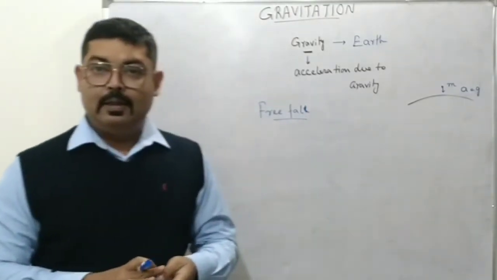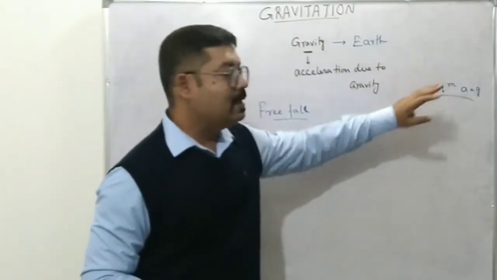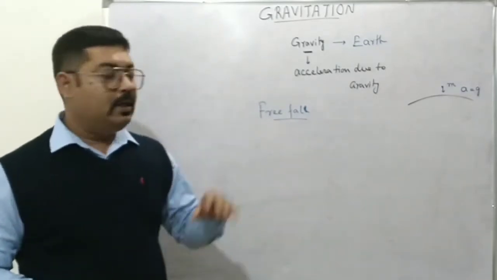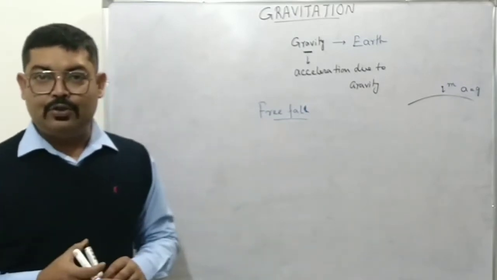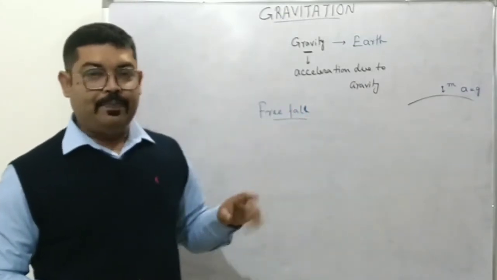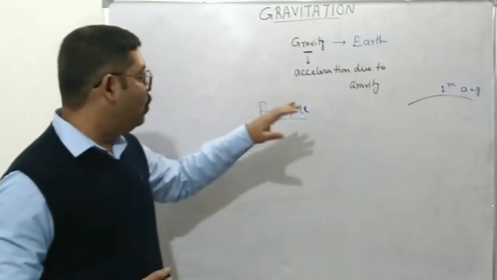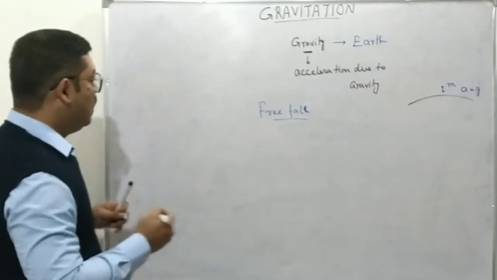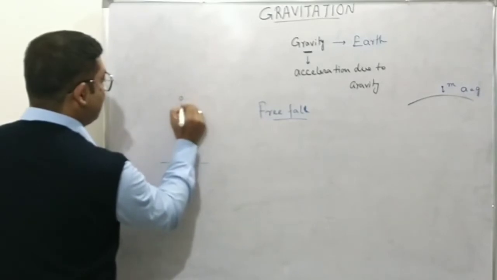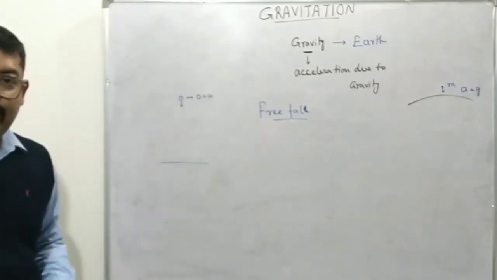When the object is not bound to anything else in any way, and is allowed to move solely under the influence of gravity. If we consider there is no air resistance or any other kind of resistance to the object's motion, that object, which moves under gravity freely without any other force resisting or assisting its motion, we say it's under free fall. Which means, if we consider that air resistance is nil, and this is Earth's surface and we release an object from here, the initial velocity must be 0. Then the object will be freely falling.